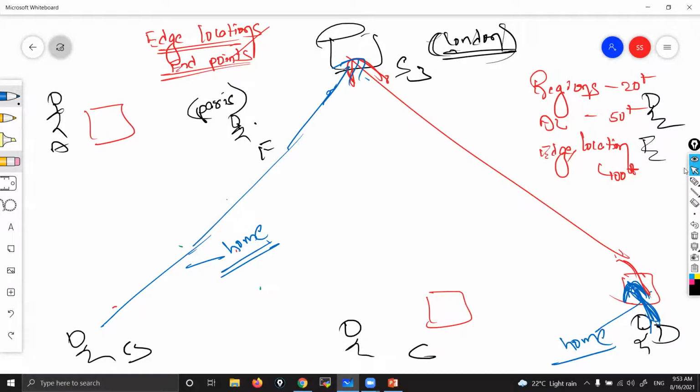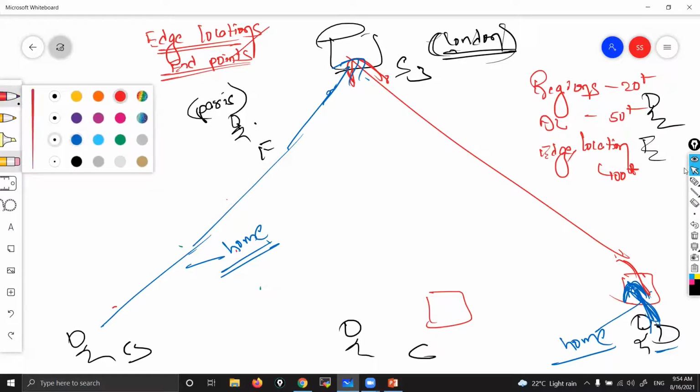The edge location is very near, and many edge locations are there. For example, if that person is in Sydney, the edge location is somewhere in Australia, so for him it is very near. Correct or not? So he's uploading to the nearest edge location, which depends upon home internet speed. And this red part depends upon AWS internet speed.